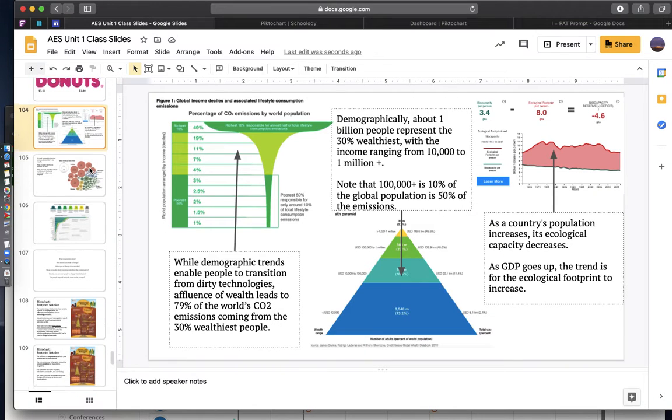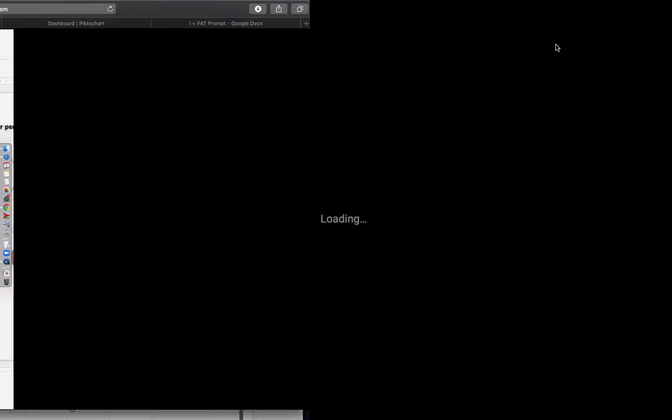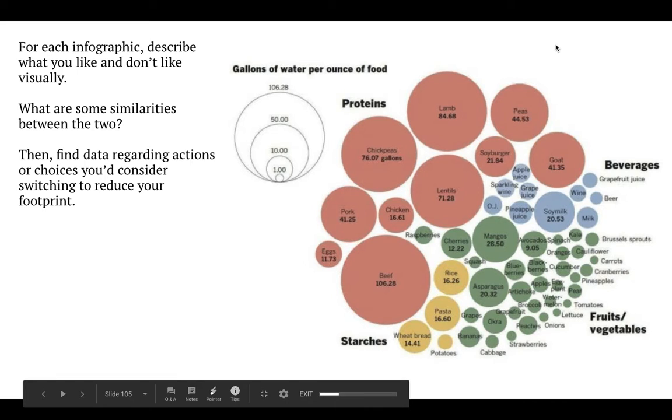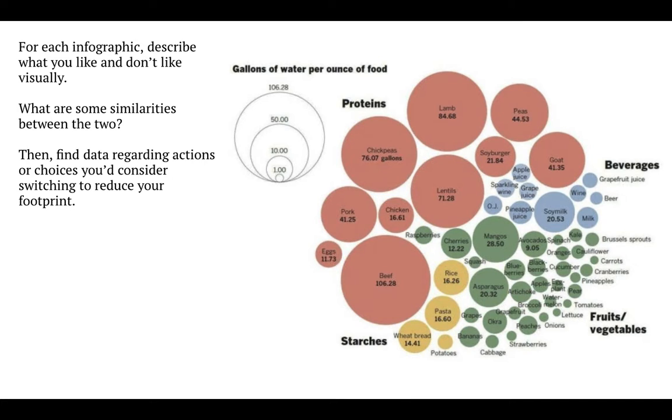Now, the goal for today is for you to start creating a poster that shows a comparison between two types of behaviors. One that you think is not great for your ecological footprint, and one behavior that might be a replacement or a substitute behavior that might make your ecological footprint a little bit better for the planet.